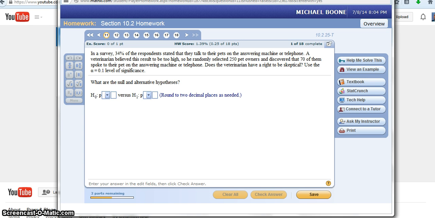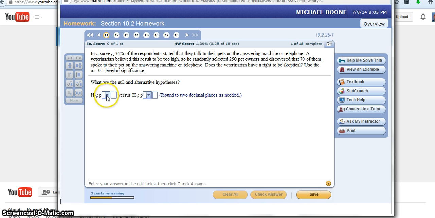A veterinarian believed that this result is too high, so he randomly selected 250 pet owners and discovered that 70 of them spoke to their pet on the answering machine or telephone. So he collected a sample and is going to check his data against this known proportion of 34%. Does the veterinarian have a right to be skeptical? Use the significance level of alpha being 0.1.